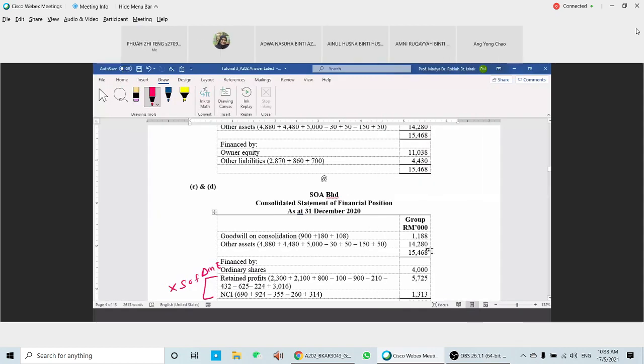Okay, so same answer. So the next one we discuss is question two. Okay, so question one is simple. Now we look at question two. We analyze item by item for question two.